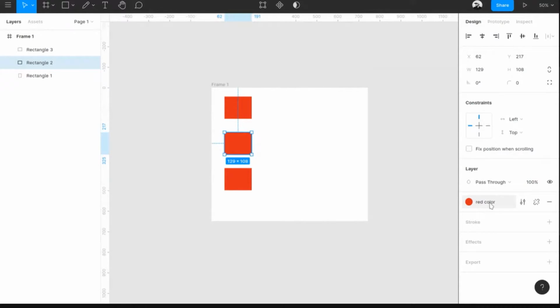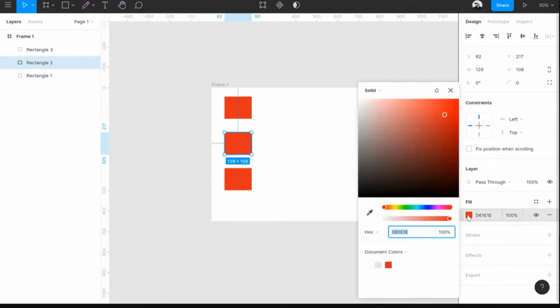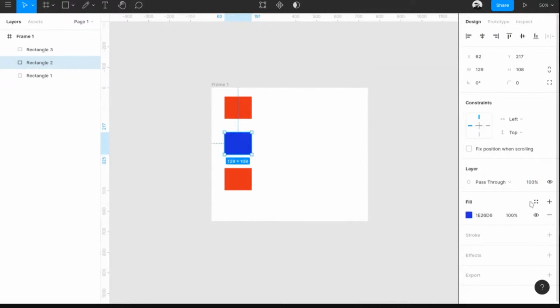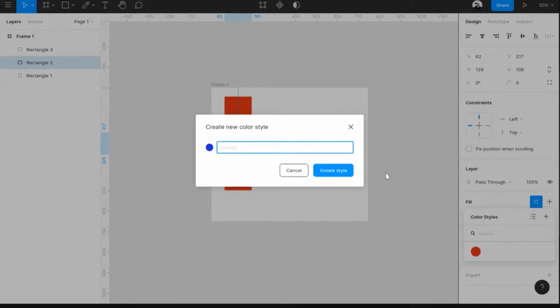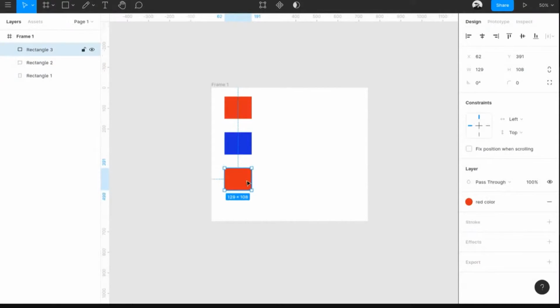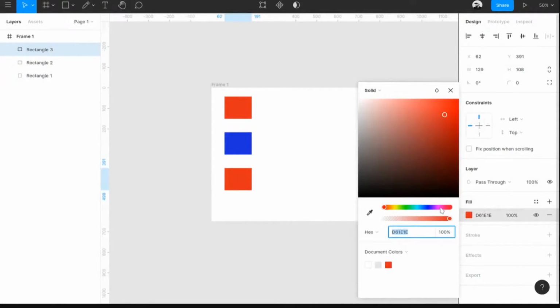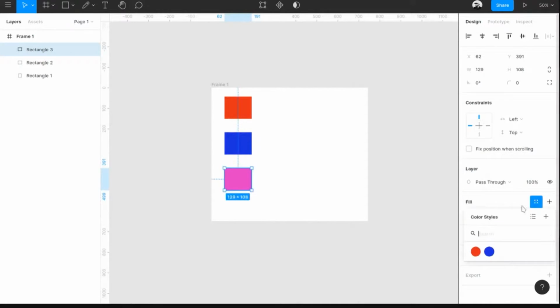So to disable that or unlink it, you can click on this small detach style icon. If you click on that, you can basically get back the previous fill and save that color as blue, and click on the 4 dots icon to save that color again, plus my blue color. And again, for this one, we'll change this to a slight violet or something, and then save it as my violet color.